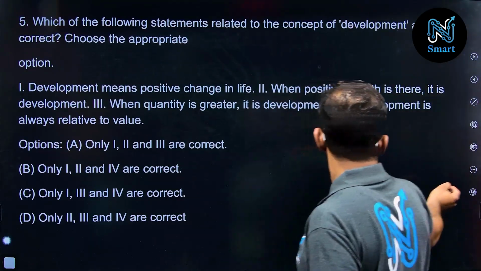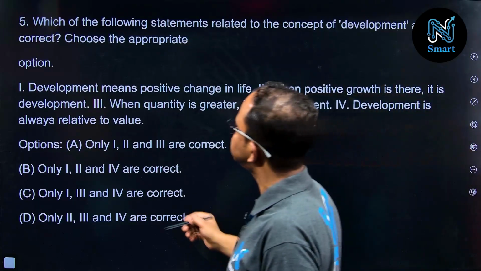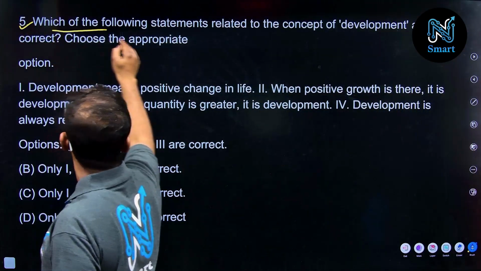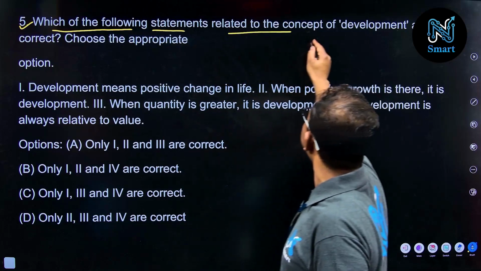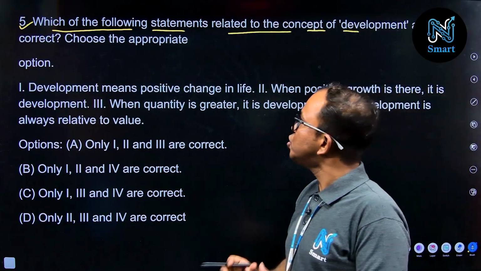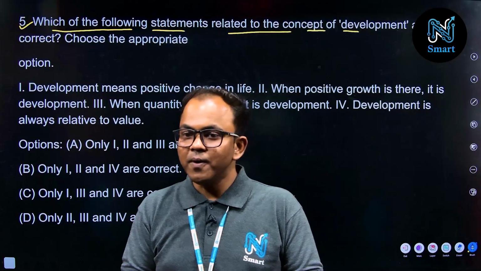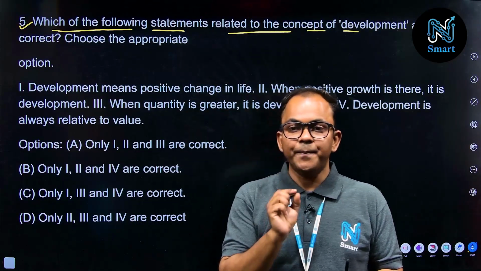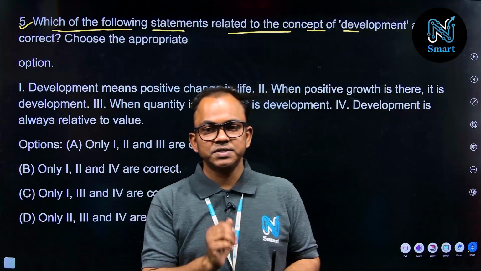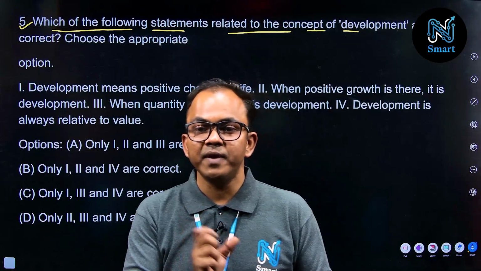Question number 5, an MCQ question in our session: which of the following statements related to the concept of development are correct? Choose the appropriate option. We have to choose the option which justifies the meaning of development.